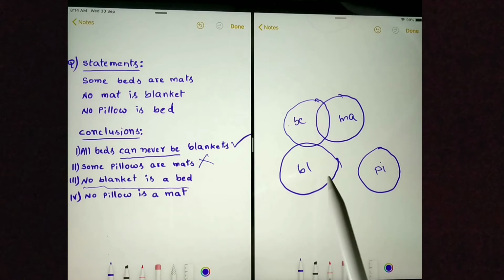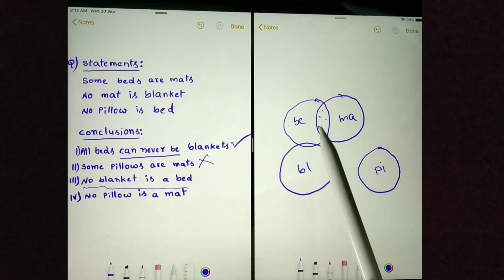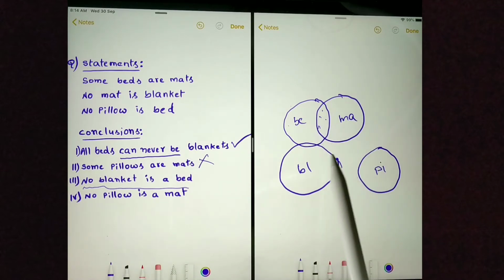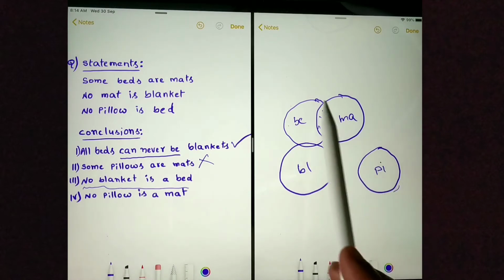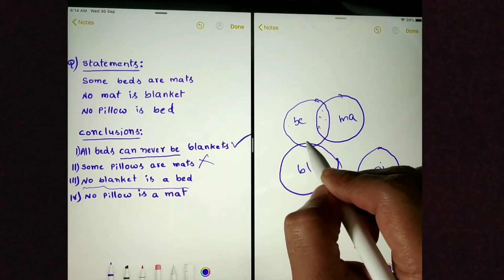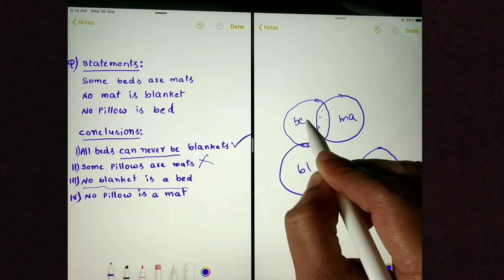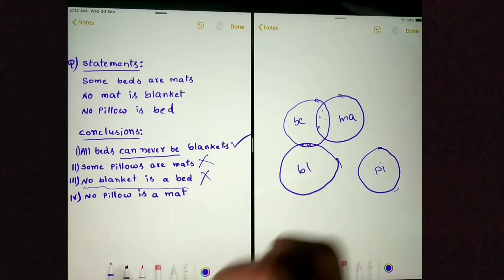Let's see whether it is following the statements or not. Some beds are mats. Yes, some beds are mats. No mat is blanket. No mat is blanket. And no pillow is bed. No pillow is bed. We are following the statements, and by following statements I could prove that some blankets are beds. Because I could prove some blankets are beds, saying no blanket is bed is wrong.